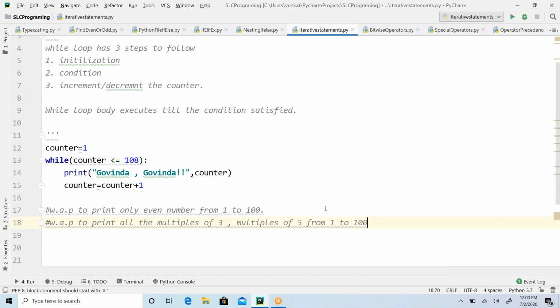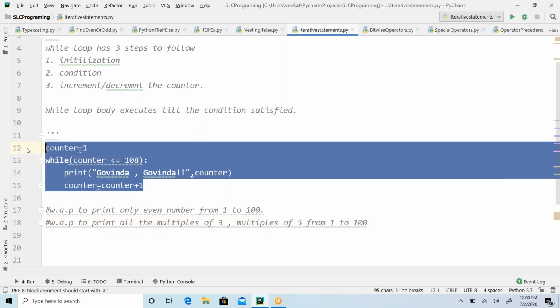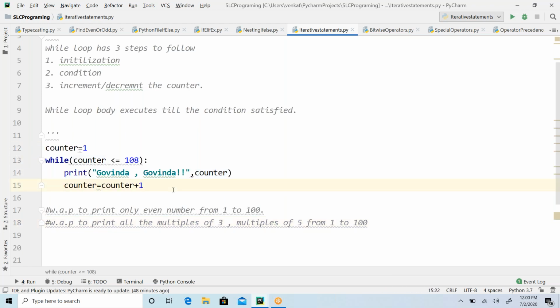So let's wind up for today here. Tomorrow I'll talk about the for loop, and along with that the nested for loop, meaning nesting of these iterative statements. I can have a for loop inside a while loop, a while loop inside a for loop, a while loop inside a while loop, or a for loop inside a for loop. Basically nesting of all these looping things. We'll talk about them tomorrow, guys.